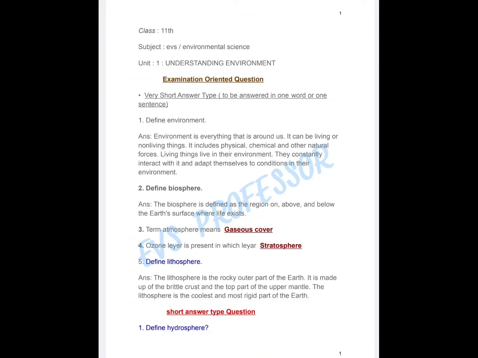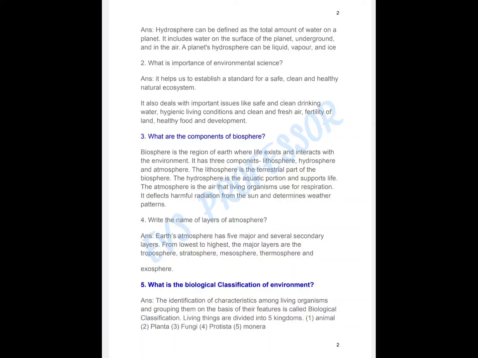Short answer type. Question 1. Define hydrosphere. ANS: Hydrosphere can be defined as the total amount of water on a planet. It includes water on the surface of the planet, underground, and in the air. A planet's hydrosphere can be liquid, vapor, and ice too.